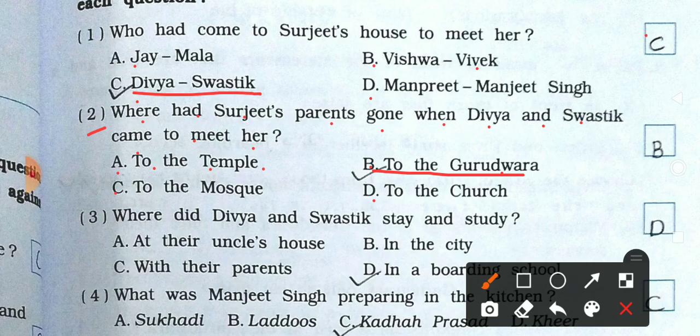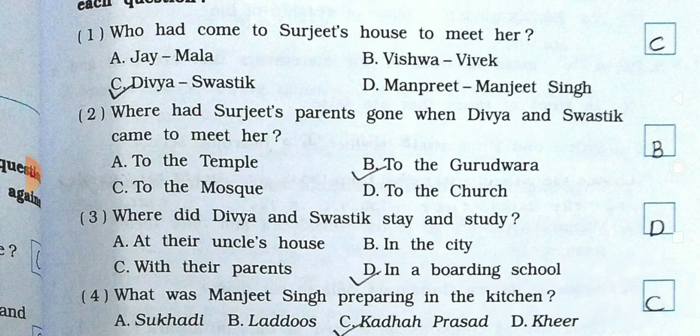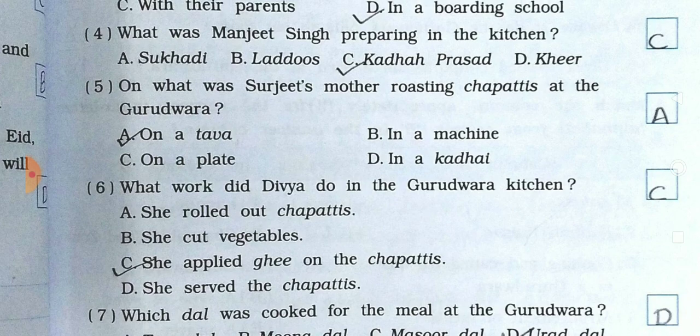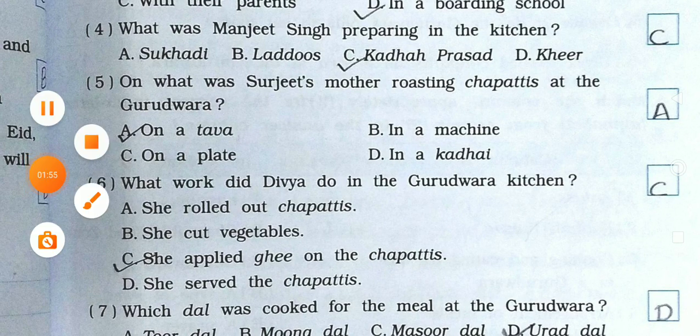Third number, where did Divya and Swastik stay and study? Option A, at their uncle's house; B, in the city; C, with their parents; and D, in a boarding school. So the right answer is D, in a boarding school.